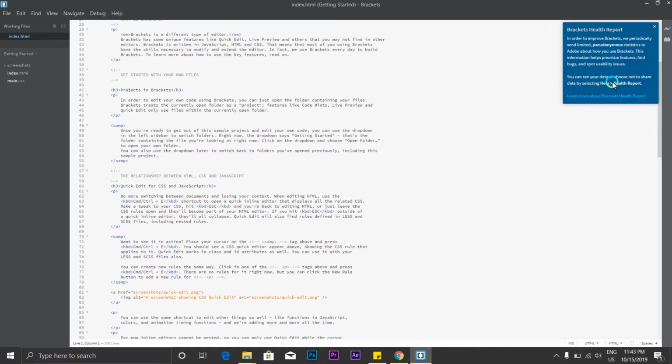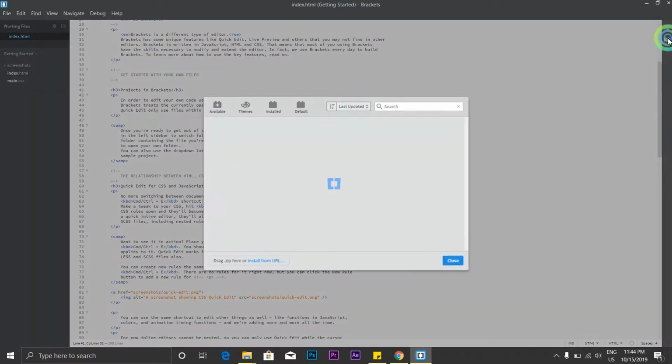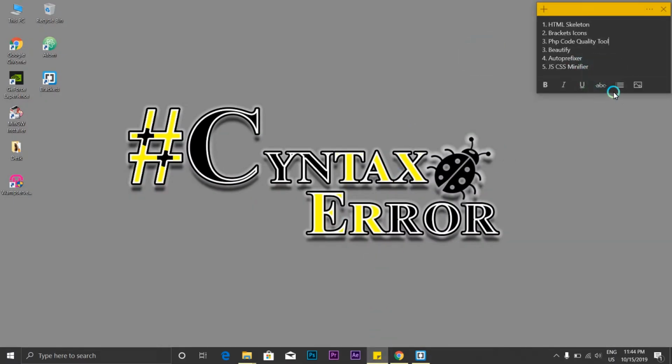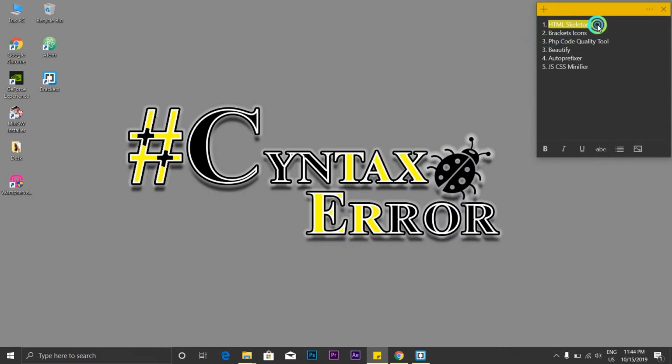Okay, so let me close this, click here. Here are the available extensions, or you can search for one. I'll show you some of the extensions which are useful for every web developer. There is HTML Skeleton, Brackets Icons, then there is PHP Code Quality Tool, very useful for backend people.